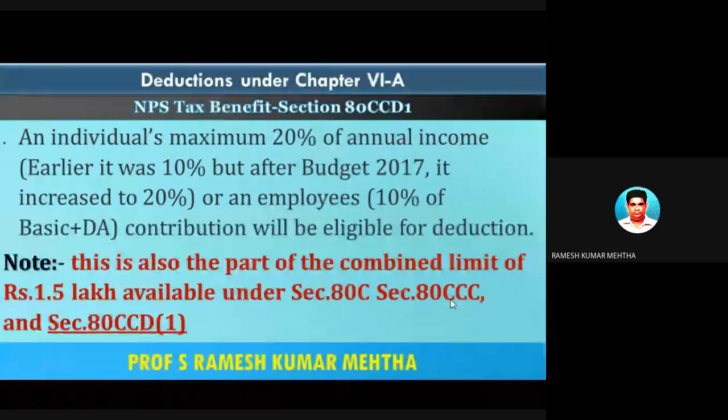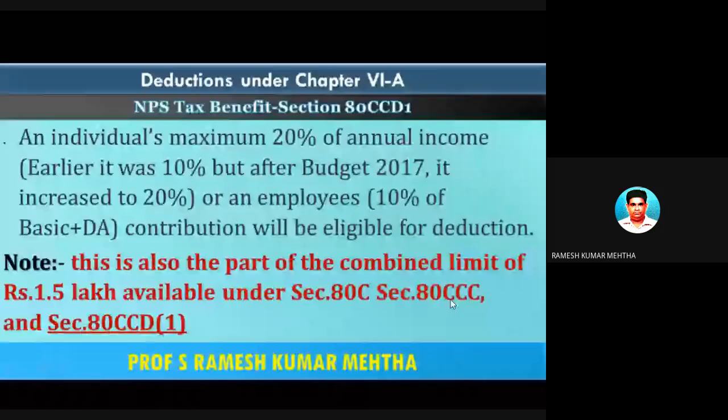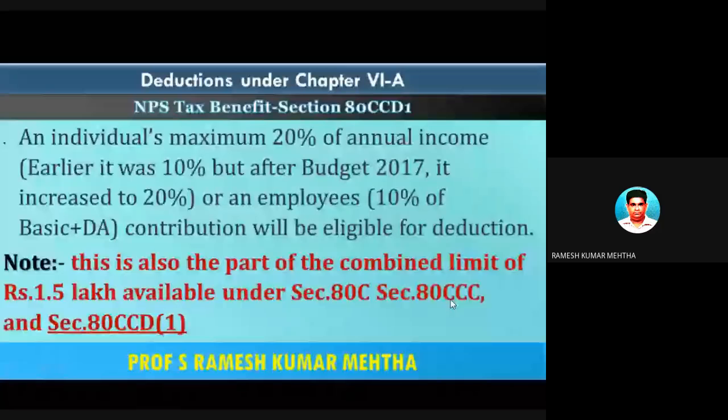Number three is the National Pension Scheme tax benefit scheme under Section 80CCD(1). An individual's contribution of a maximum of 20% of total income will be eligible for deduction. So an individual's maximum 20% of annual income will be eligible for deduction, which is the amount which can be contributed to a national pension scheme.